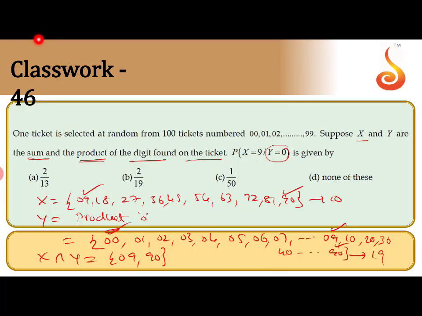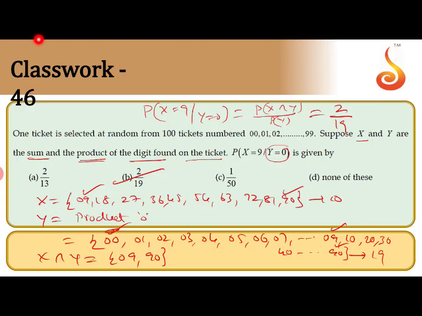That means 2 by 19 only. That value is P of X intersection Y the whole divided by P of Y. So X intersection Y is 2 by P of Y. How many are there? 19. The answer will be 2 by 19.